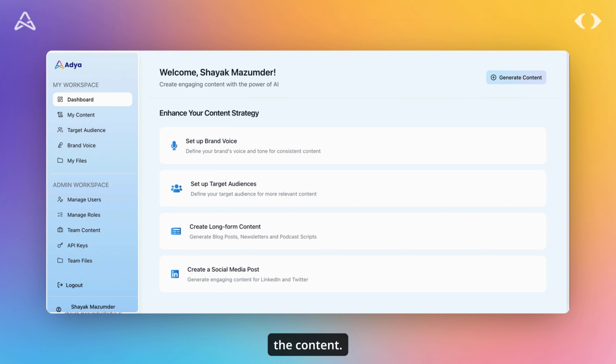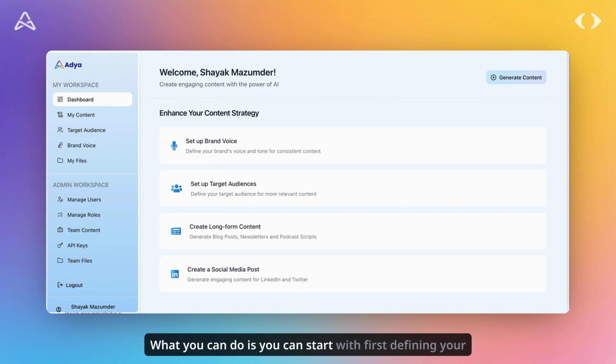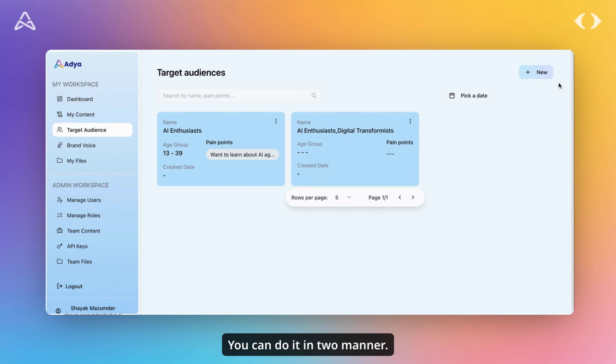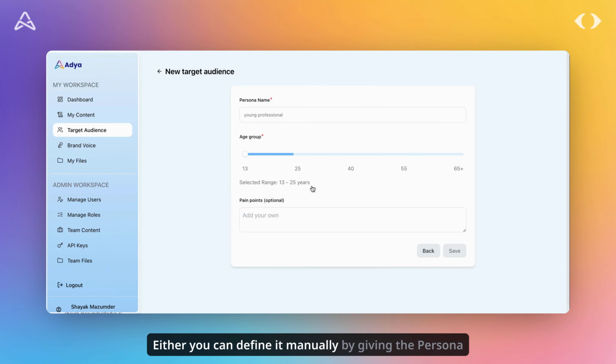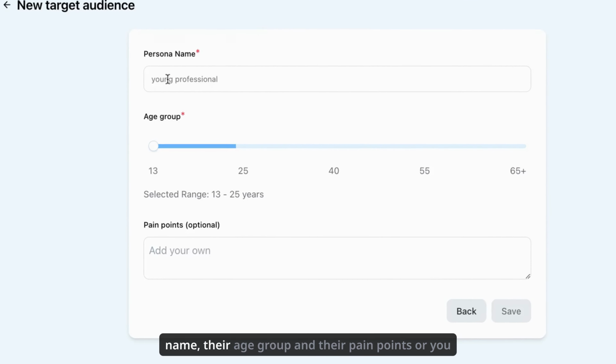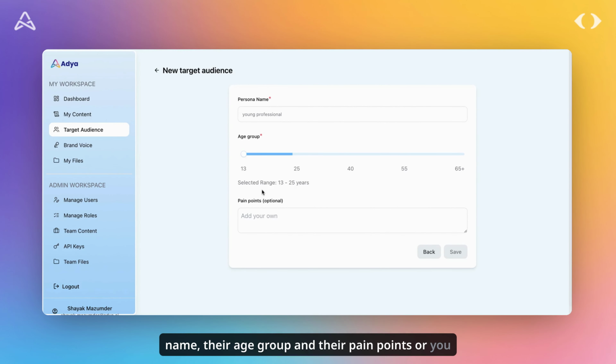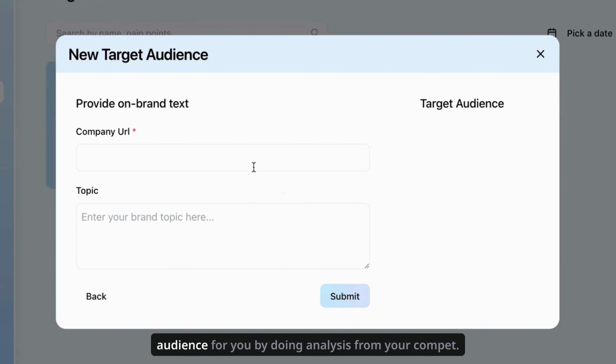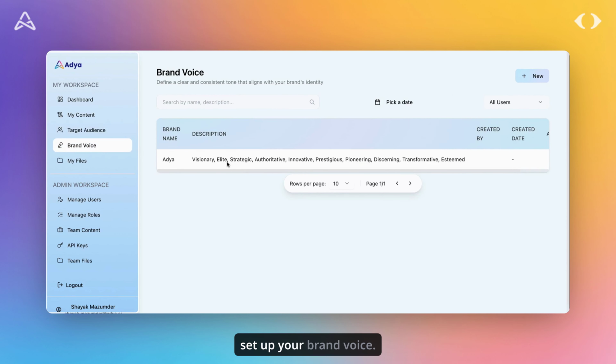For creating the content, what you can do is you can start with first defining your target audience. You can do it in two manners. Either you can define it manually by giving the persona name, their age group, and their pain points, or you can provide us your on-brand text and we will suggest the target audience for you by doing analysis from your competitors. The same way you can set up your brand voice.